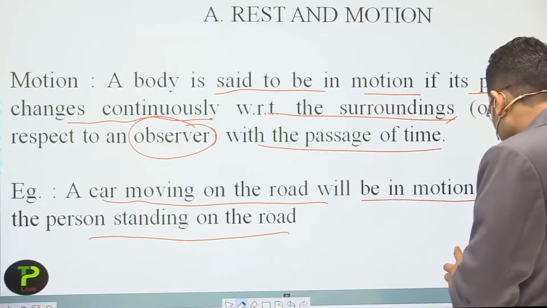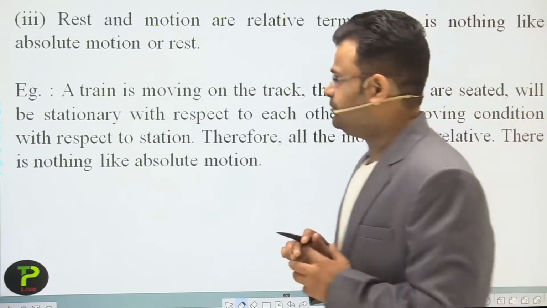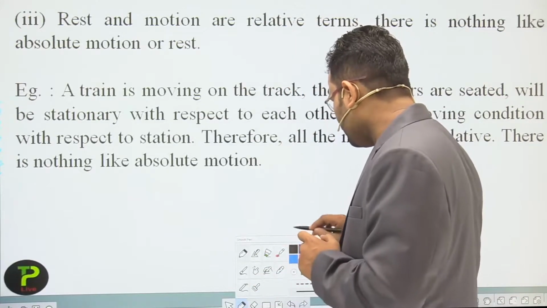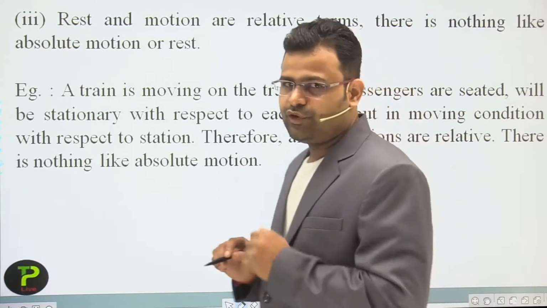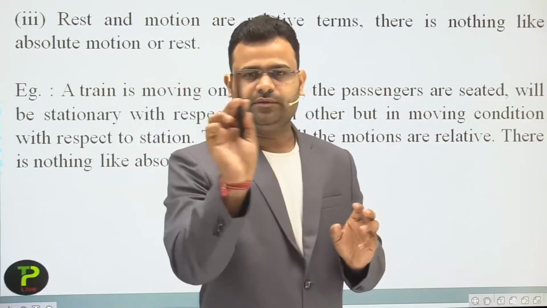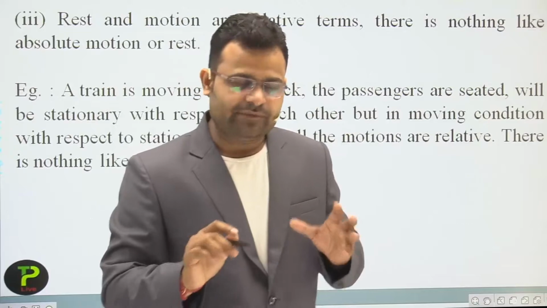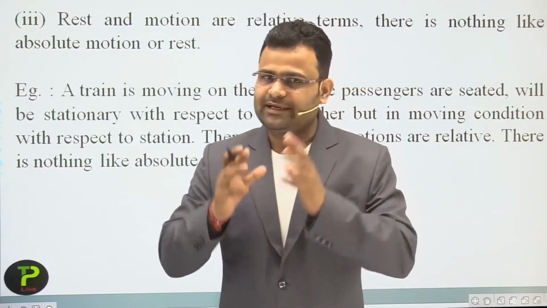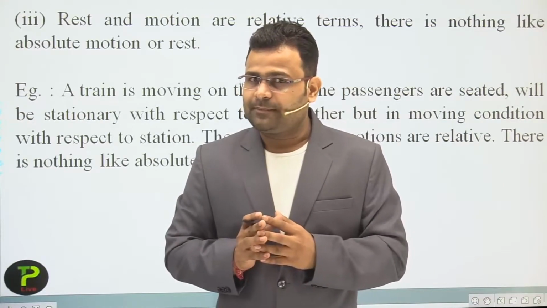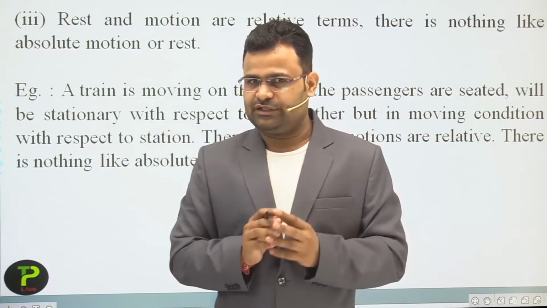After that, dear students, some points for rest and motion. First thing is that if we talk about the earth, what happened? Earth is continuously moving. But sometimes we say object at rest, just like a chair, just like a board. But practically, earth is continuously moving.